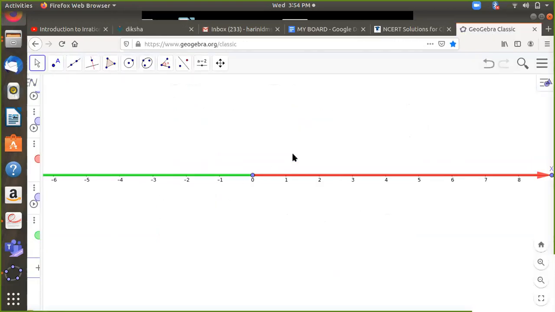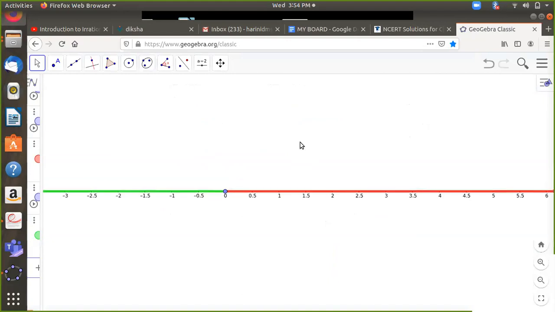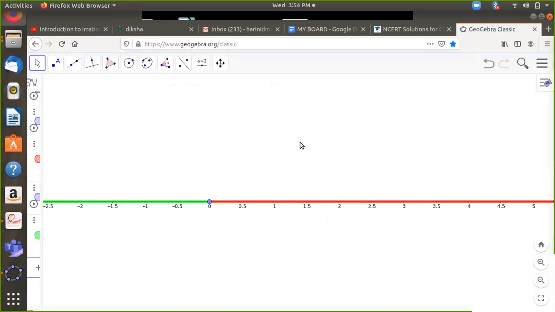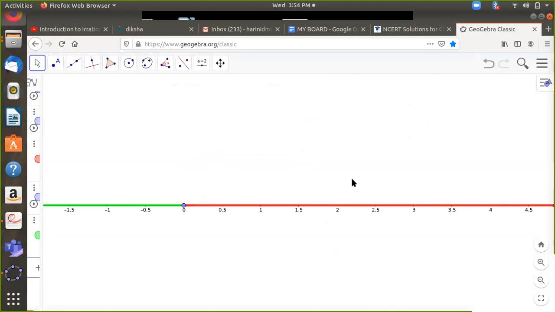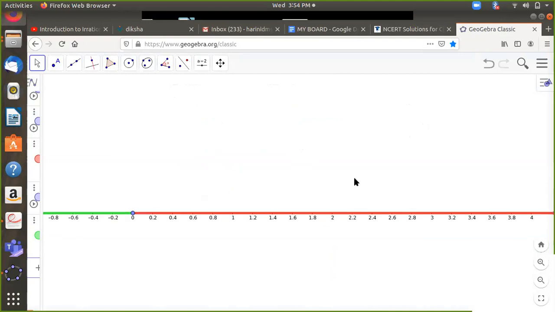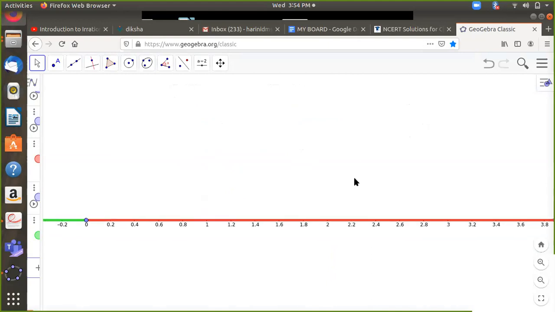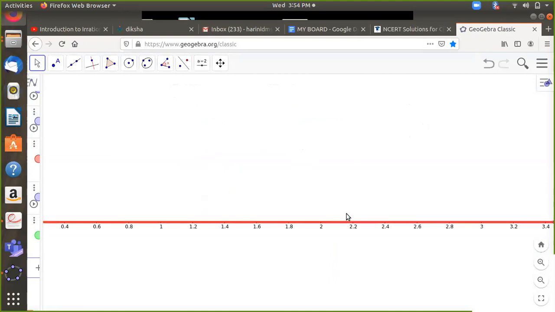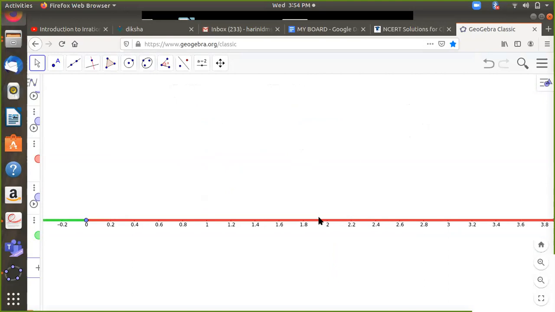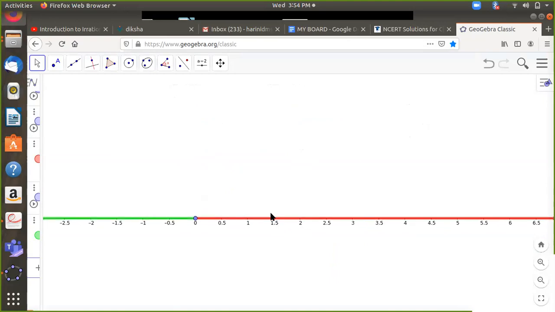When I try to stretch the number line, what I was seeing was the fractions coming in the positive direction and in the negative direction. These were all terminating decimals, and hence they were all the rational numbers showing on the number line. Now there are certain numbers even between these rationals, is our argument, and hence the irrationals have come. Where will these irrationals lie on the number line?